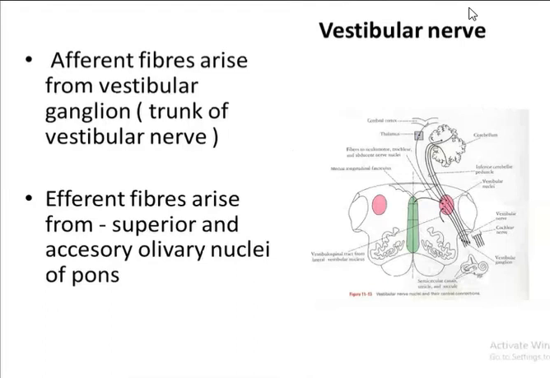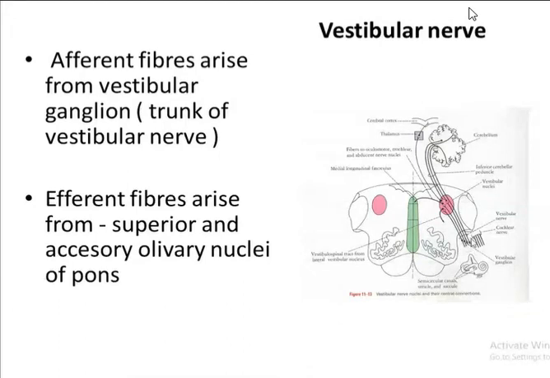Now the afferent fibers arise from the vestibular ganglion. Here you can see the vestibular nuclei, and this is the vestibular ganglion. So the afferent fibers arise from the vestibular ganglion, which is at the trunk of the vestibular nerve itself. This is the vestibular nerve here.